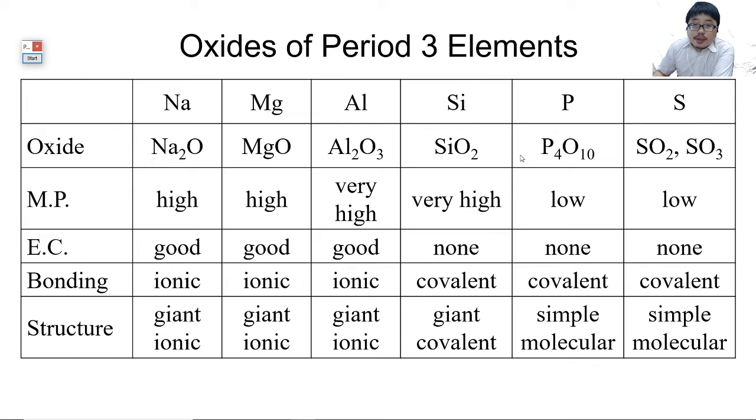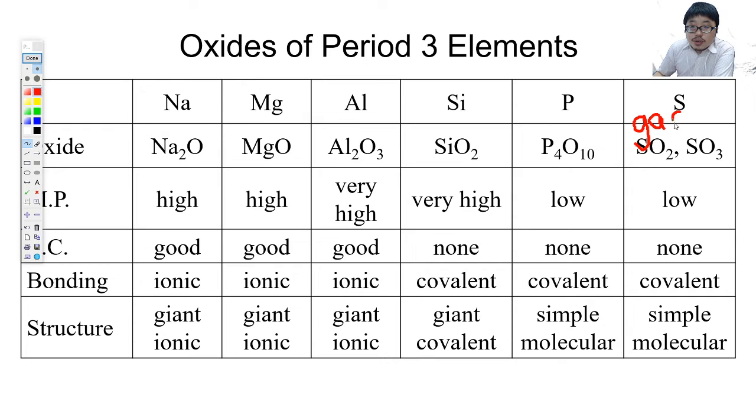This one is gas, P4O10 solid, solid, all solids. So let me clarify right here. The only thing you need to remember is that these two are gas. The rest are all solid. Yes, P4O10 is still low melting point compared to the rest, but when compared to SO2 and SO3, P4O10 still has a relatively higher melting point. That's why it's still solid at room temperature.